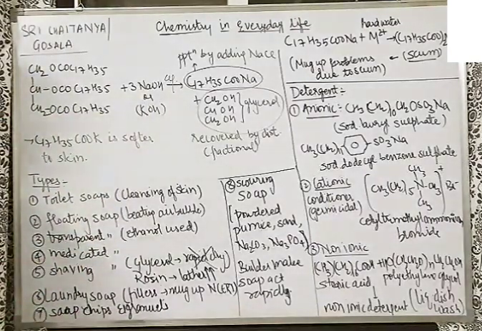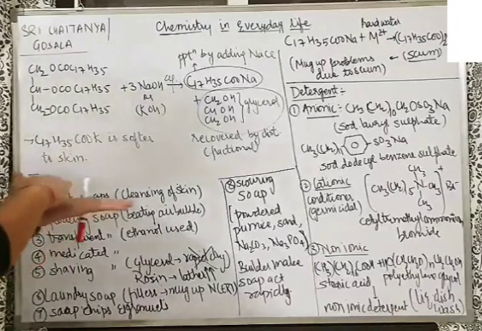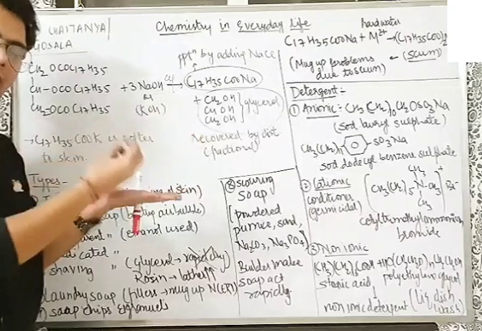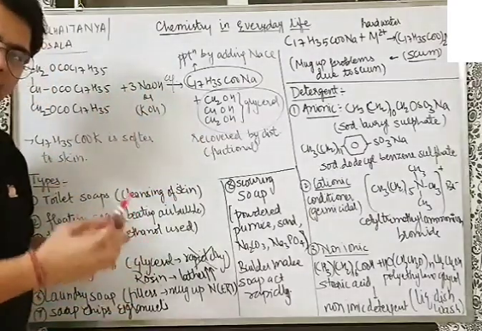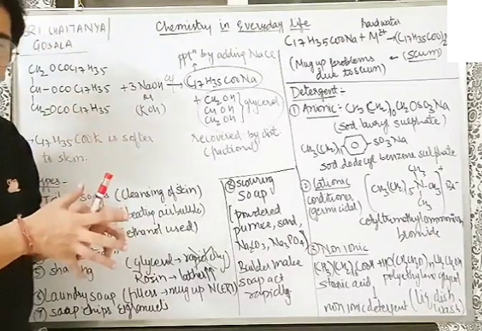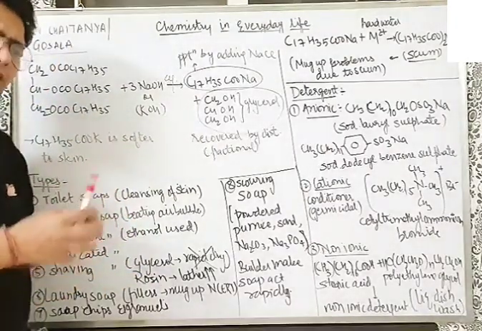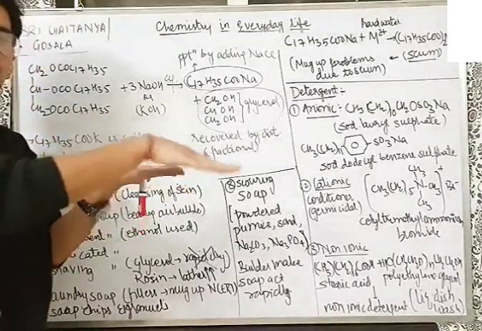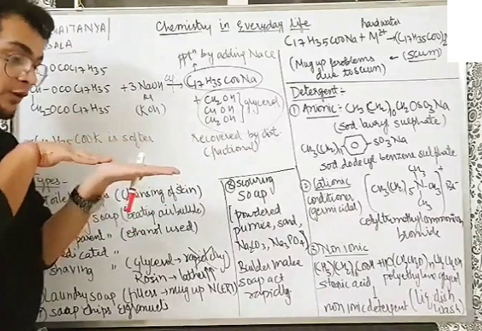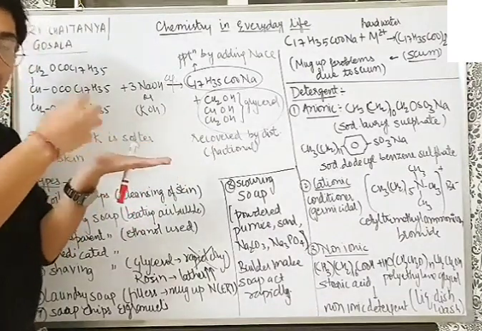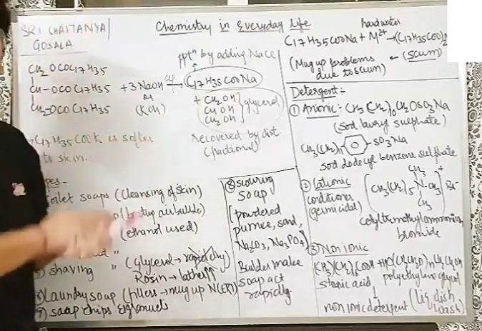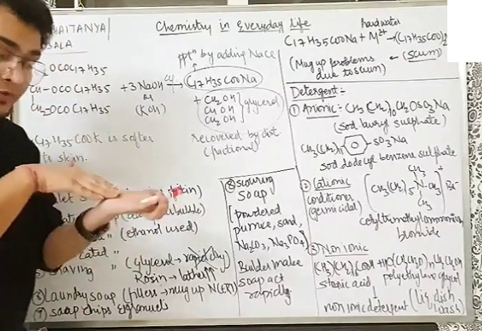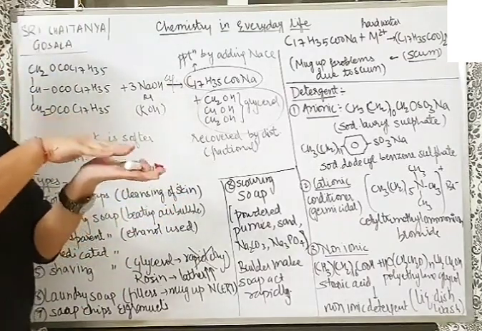Now soap chips or soap granules, how are they made? We take a cool cylinder and we melt the soap over this and we scrape the soap off. So we get soap chips. Soap granules, miniature soap bubbles are dried and we get the soap granules. So how do we get soap granules? By drying the miniature soap bubbles. How do we get the soap chips? By peeling off the liquid or molten soap which got solidified over a cool cylinder. Just like the Creamstone ice creams you might have seen, they also do the same kind of peeling off in that way.